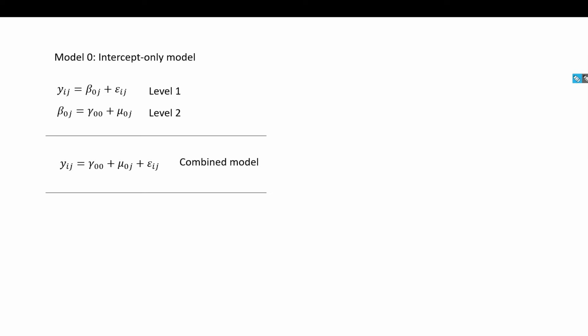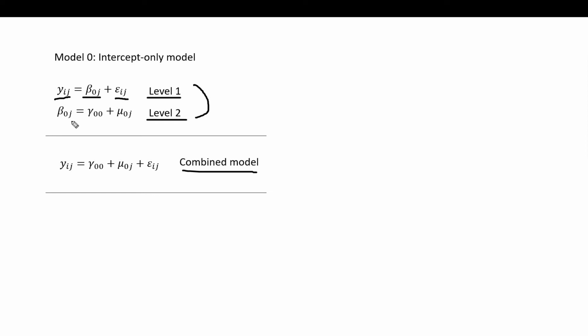So you can see right here I've laid it out in two separate equations and then a combined model. This first set of equations is just basically laying out the equations at level 1 and level 2. So the Yij is referring to student i in classroom j's popularity score. That is set equal to beta 0j, which is essentially going to be the classroom mean for that student, plus epsilon ij, which is the deviation of that student's score on Y from that student's classroom mean.